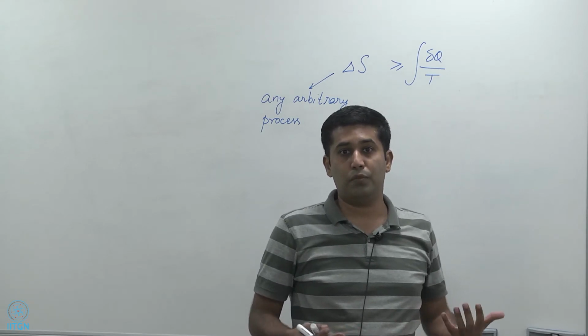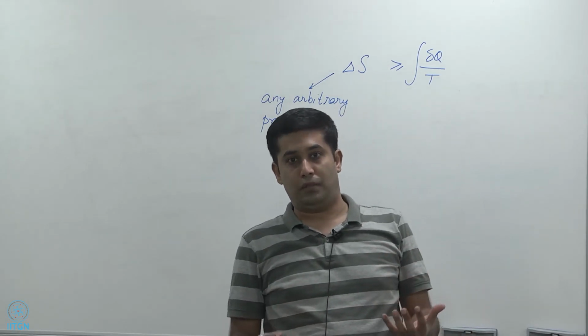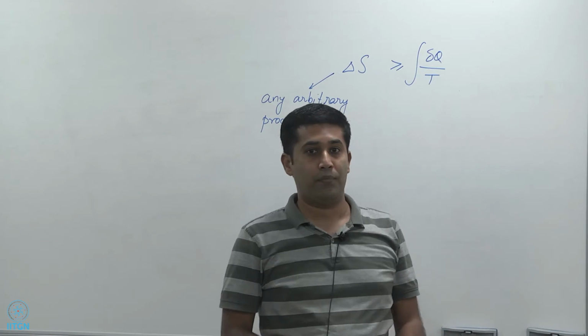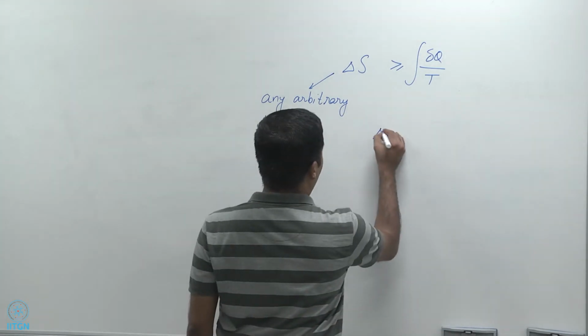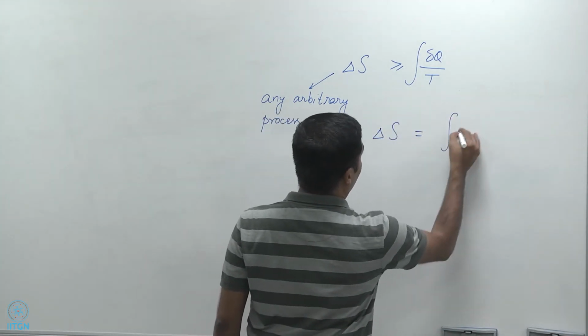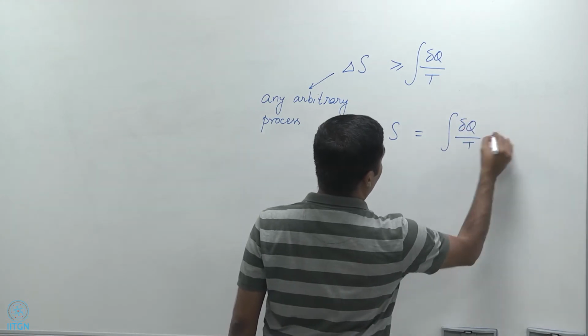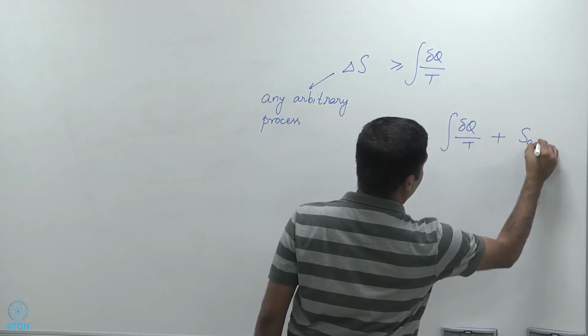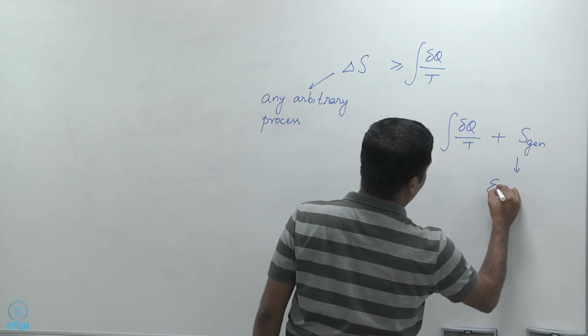Now, if you have a quantity that is increasing by more than what is transferred to the system, then there must be some entropy generation within the system, and that we will call S-gen. And so we'll just write delta S equal to the integral of dq by T plus S-gen, right?